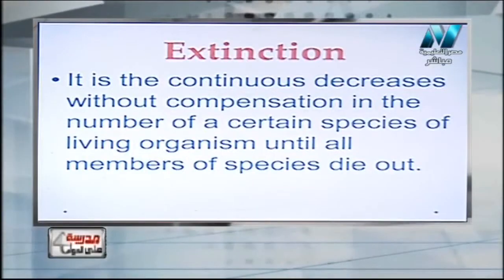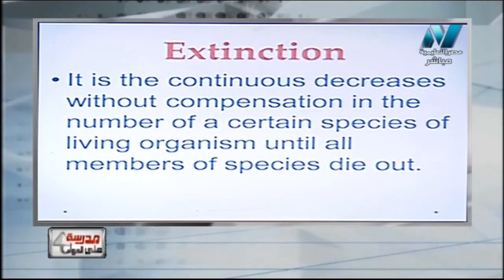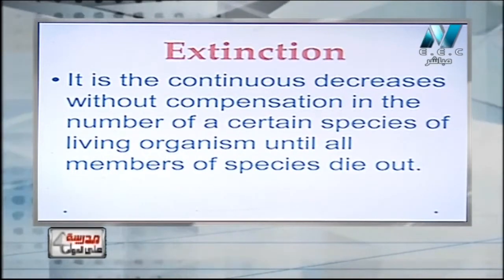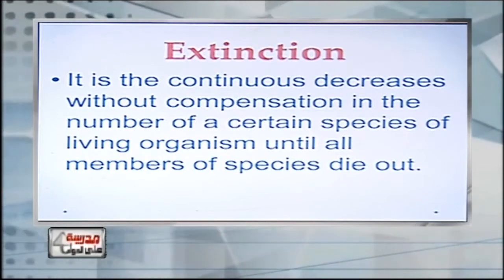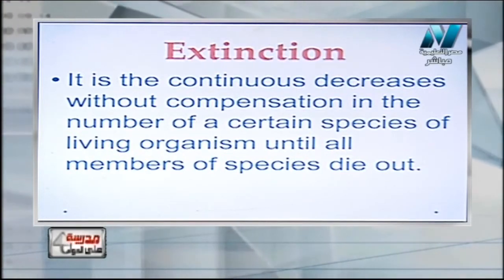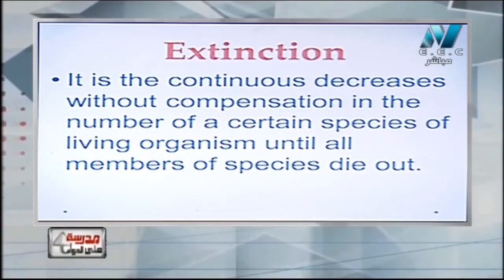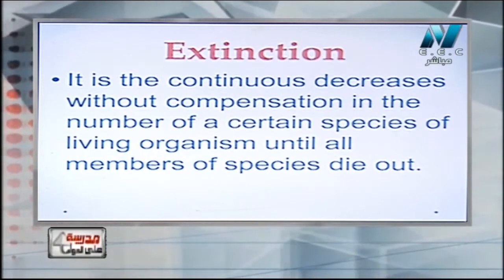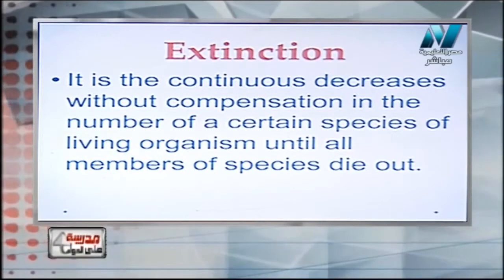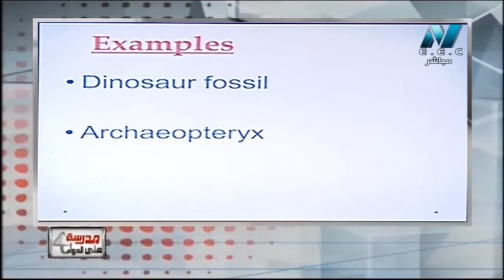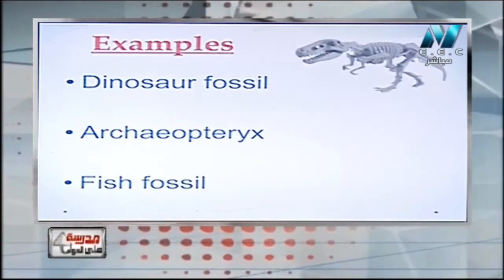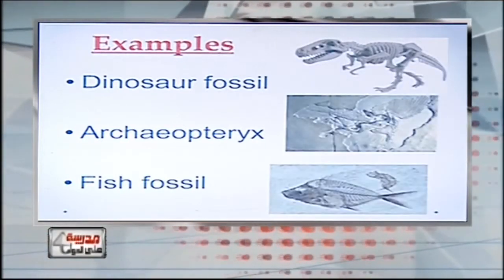This is the definition of extinction. It is the continuous decrease without compensation in the number of a certain species of living organism until all members of the species die out. We may say that it is the death of all members of the species. This is the definition of extinction. Examples of extinction: the dinosaur, Archaeopteryx, and fish fossils. They are all living organisms which lived millions of years ago.